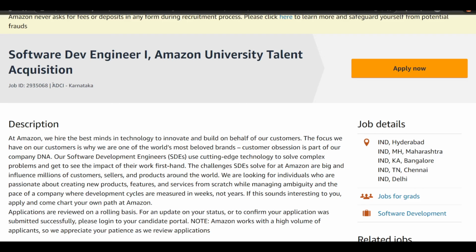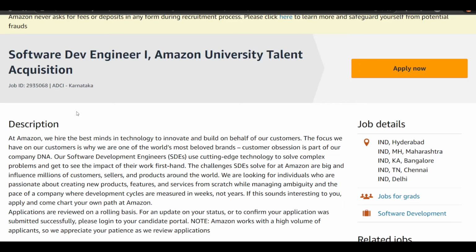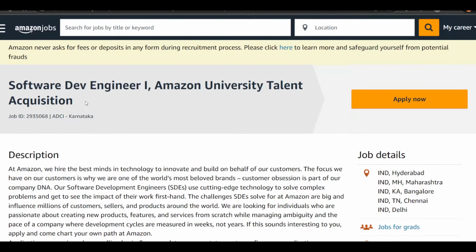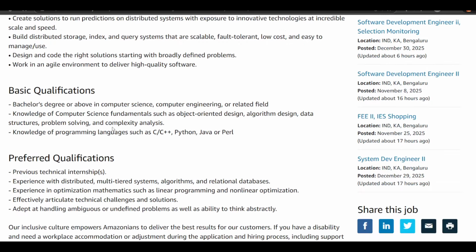But if you have given your assessment in the last 6 months, they will not send you the assessment again. But if you have not given the assessment in the last 6 months, please do reapply, because again they are sending the mails to the students. Maybe you will get a chance to give the assessment of Amazon.